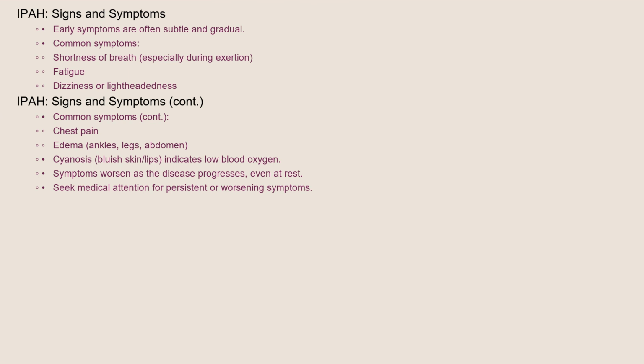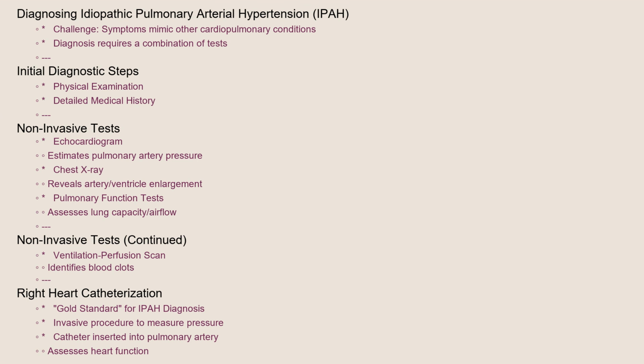The signs and symptoms of IPH can be subtle at first and often develop gradually. Common symptoms include shortness of breath, especially during exertion, fatigue, dizziness or lightheadedness, chest pain, swelling in the ankles, legs, and abdomen, edema, and a bluish tint to the skin or lips, cyanosis, which indicates low oxygen levels in the blood. As the disease progresses, symptoms become more severe and may occur even at rest. It's crucial to seek medical attention if you experience any of these symptoms, particularly if they are persistent or worsen over time.